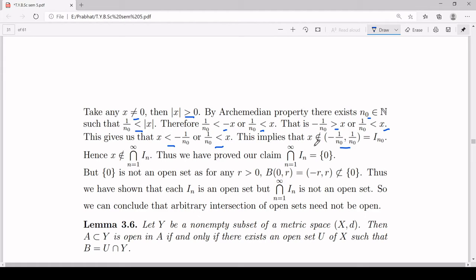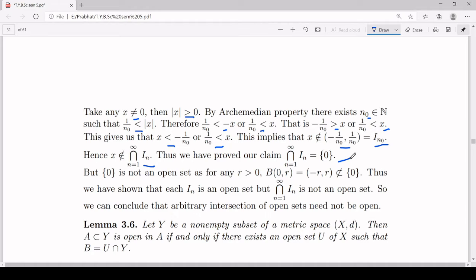So in both cases, it will not be a member of the open interval (-1/n0, 1/n0), which is I_n0. Since you have got a set I_n0 to which x does not belong, therefore x does not belong to the intersection of n running from 1 to infinity. And that proves no real number other than 0 belongs to this arbitrary intersection, and that proves that the intersection of n running from 1 to infinity is singleton {0}.